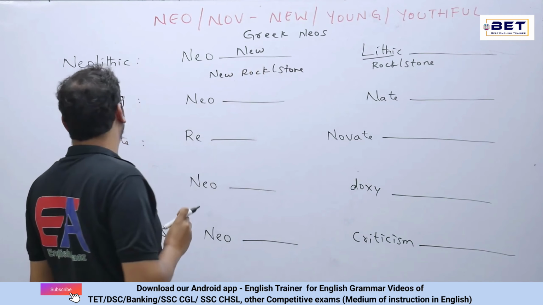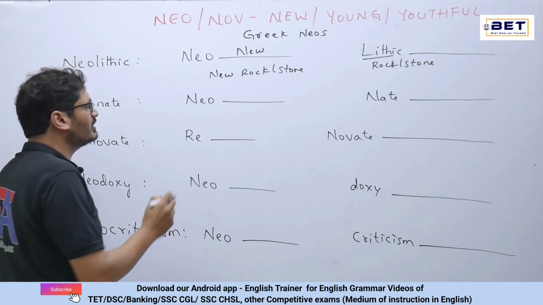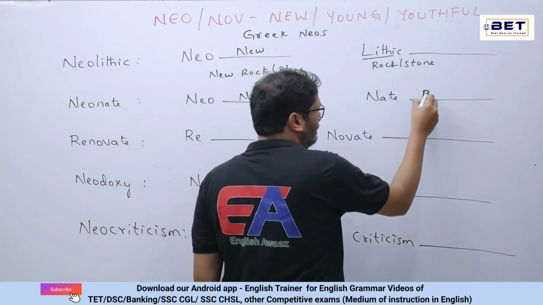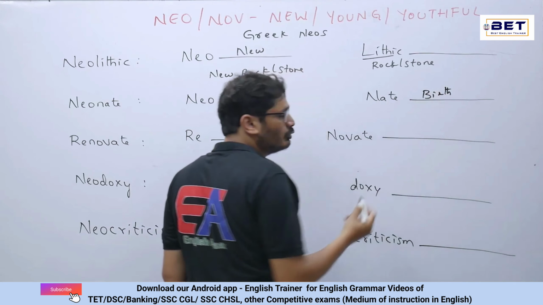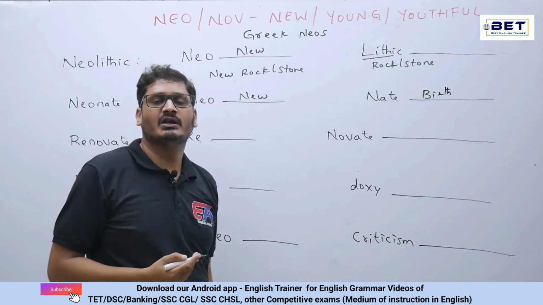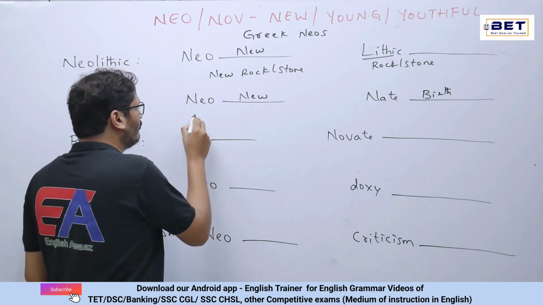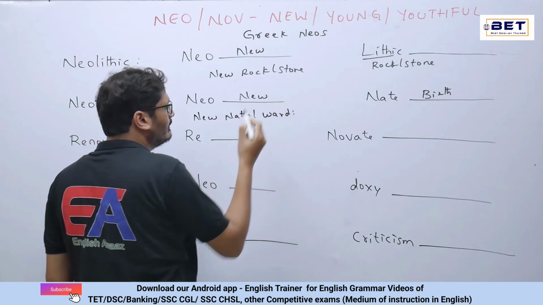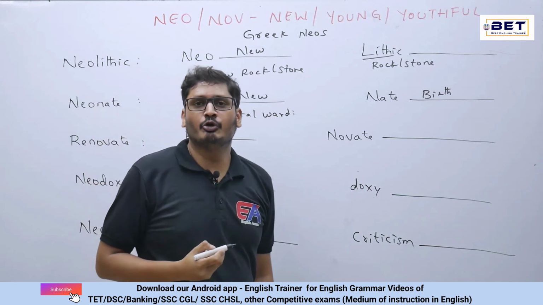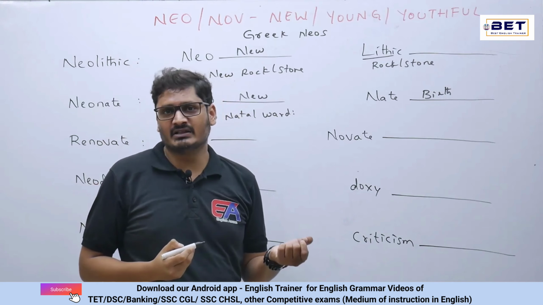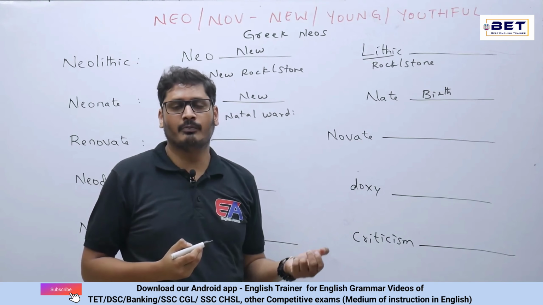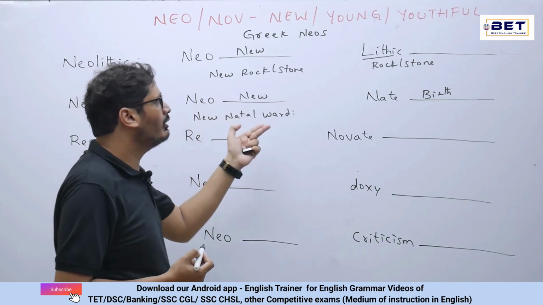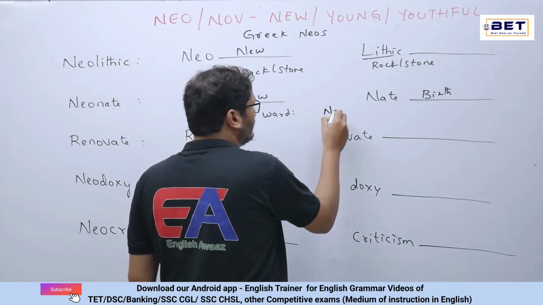Next word, we have neonate. So what is this neo? Neo is altogether new, nate is altogether birth. For example, if you go to any hospital, generally we see a neonatal ward. Now what is this neonatal ward? A neonatal ward is a place where newborn babies with certain health defects or issues are admitted. Here neonate can be altogether newborn.